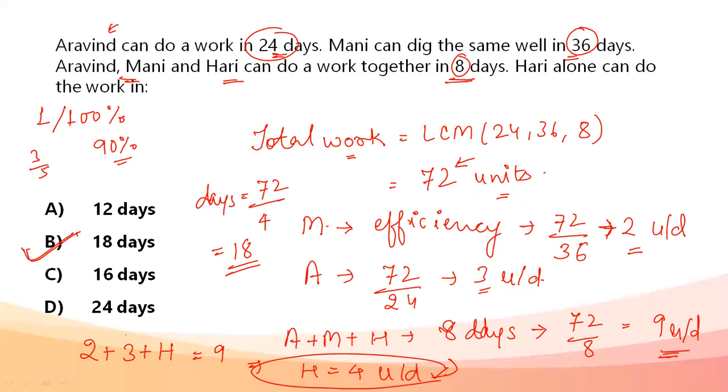This is very easy compared to going for fractions, because if we go for fractions, we'll get stuck on where to take the LCM and how to do the reverse. So it's better if we go by the method where total work is the LCM of the number of days.